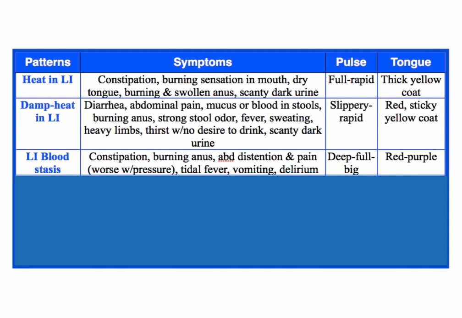But some people are so used to it, they don't know the difference, right? So this would be a full, deep, big pulse. Because again, this is a serious condition. And the tongue is going to be red-purple because there's massive inflammation there because nothing is moving, which means the body is going to start reabsorbing all the toxins instead of evacuating them.